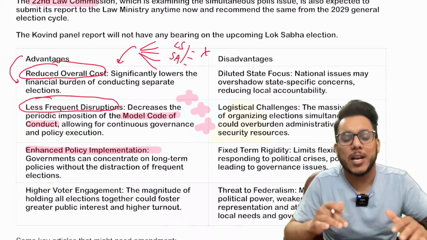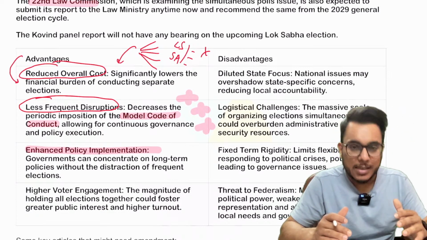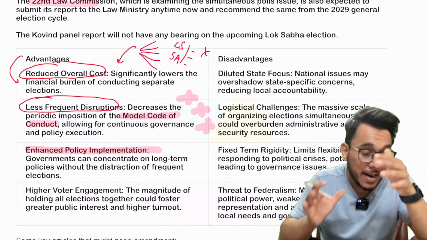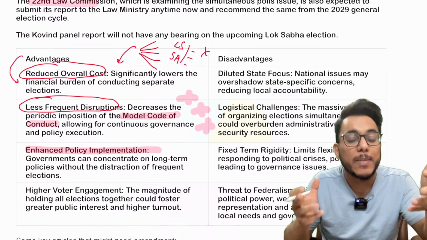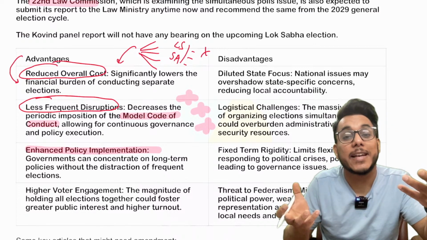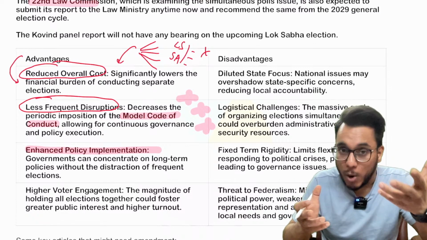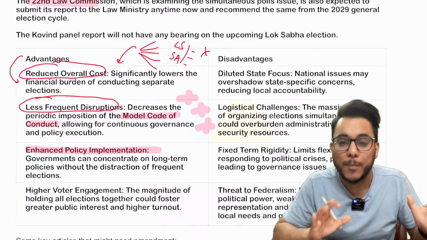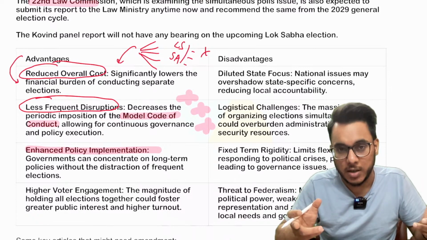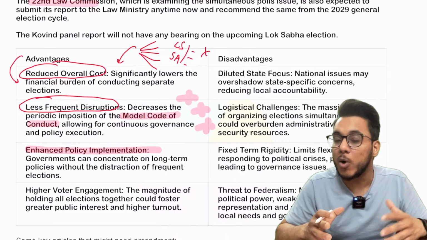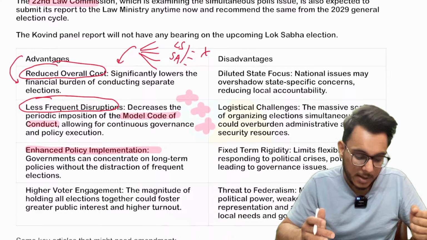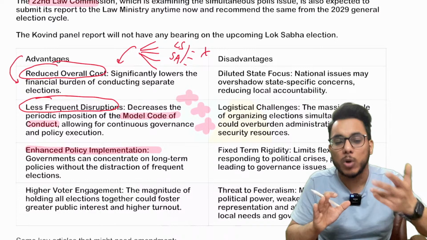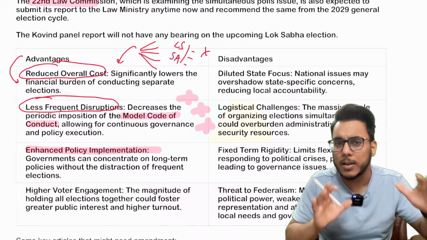Enhanced policy implementation. Now see what is happening. Because every year there is an election in one or the other part of the country, the government has to appease people, and often freebies, schemes which are not financially sustainable, are announced. Many times certain steps have to be taken which might not make voters happy in the immediate term, but they are essential. But the government cannot do this. Why? Because all the time they are concerned about their vote bank. So if there is an election once in 5 years, the government can focus on governance without appeasing the people, and can actually focus on long-term policies.